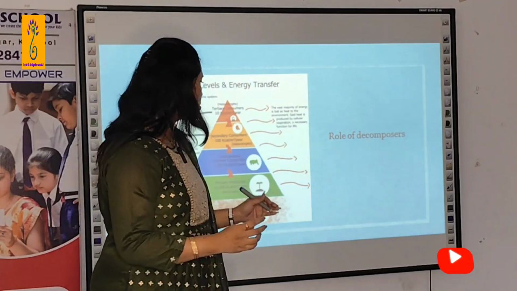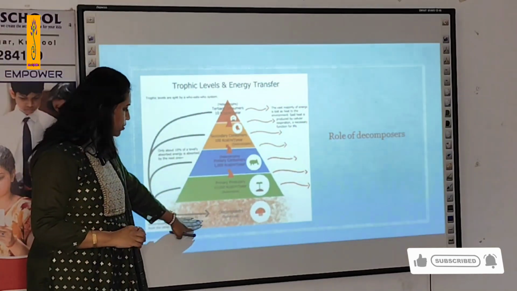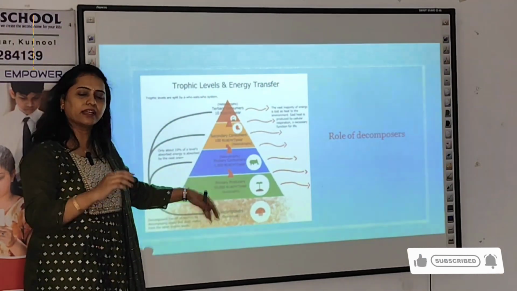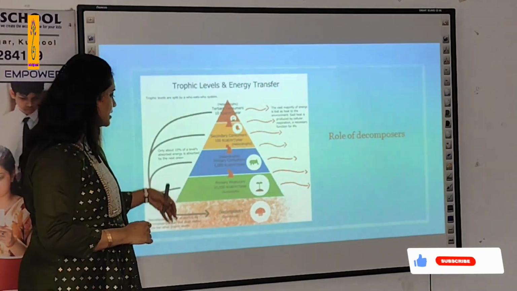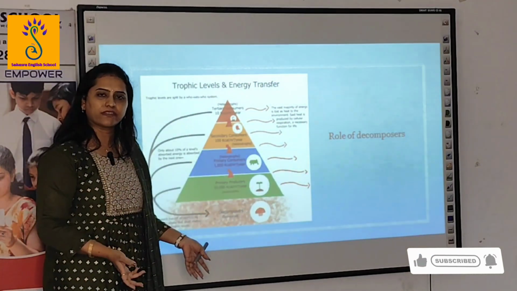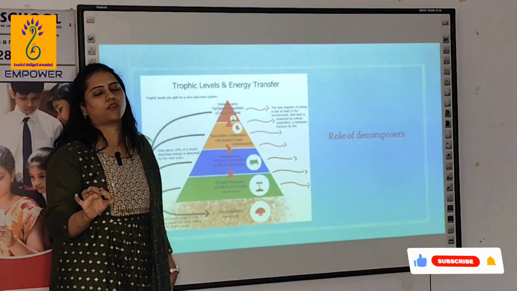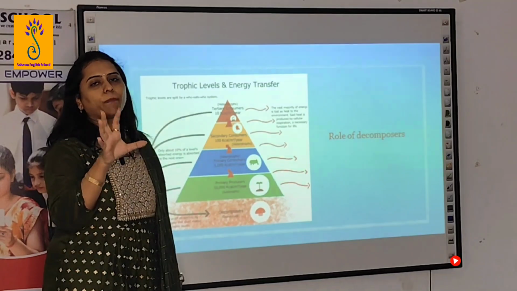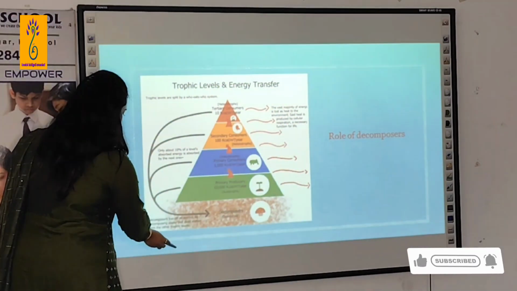So the major role of decomposers is to provide nutrients to the soil so that plants can use them for preparing food. Decomposers are also called scavengers or detritivores. These are the microbial organisms which break down complex substances into simpler ones. Okay.